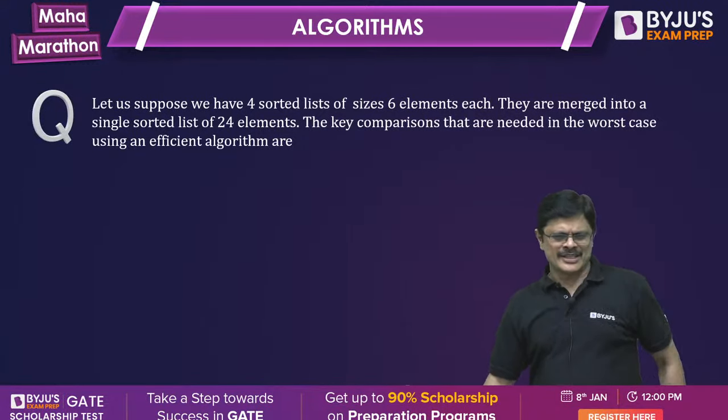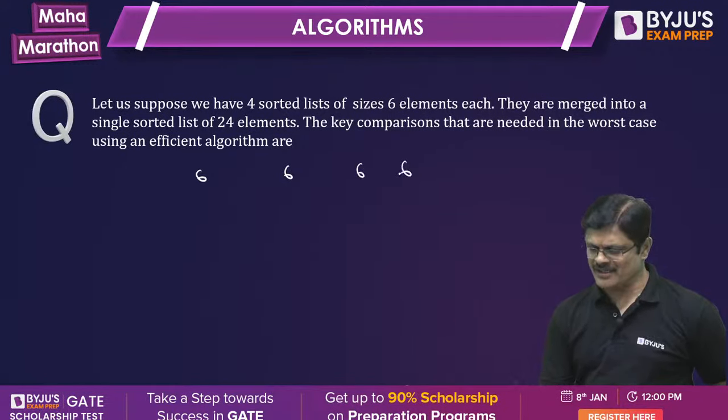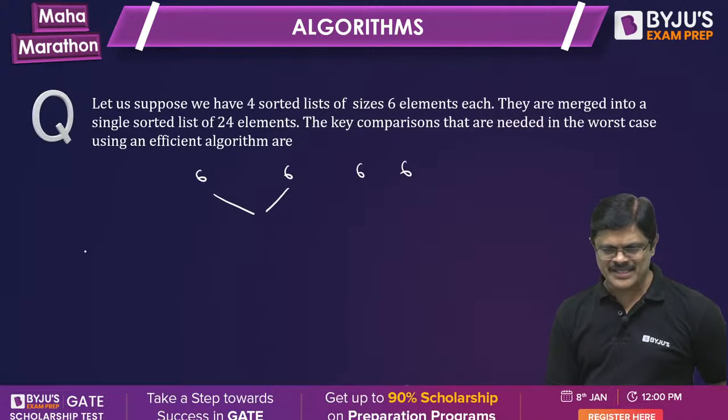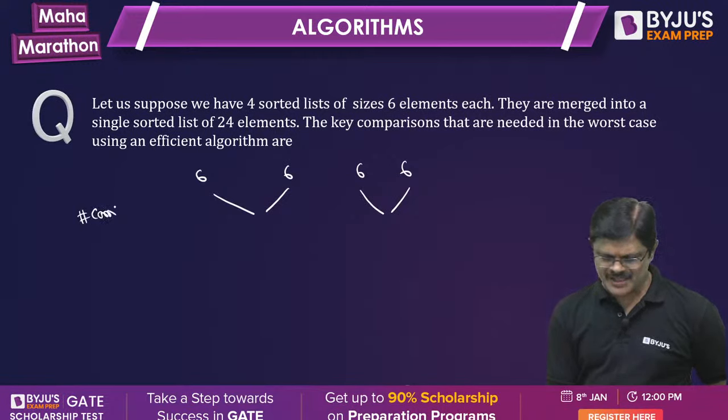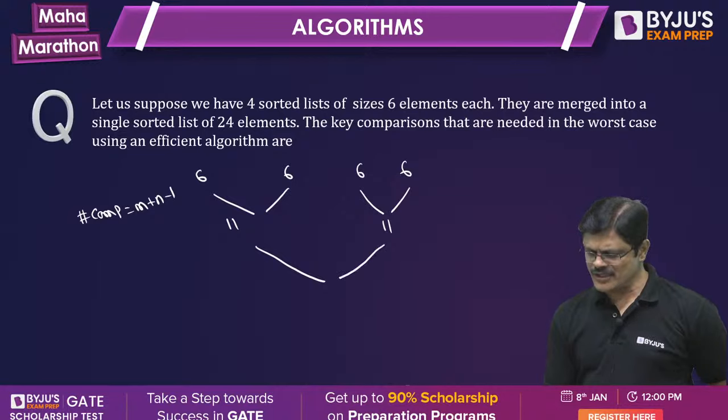45. Run a poll, check once again. We are having 6 elements each. Comparisons are needed to combine them into a single list, because a total of 4 are there. How many comparisons are required here? The number of comparisons required is given by the formula m plus n minus 1. So it is 6 plus 6, 12 minus 1, that is 11. Again, these are combined; again m plus n minus 1, that is 22 minus 1, that is 21.